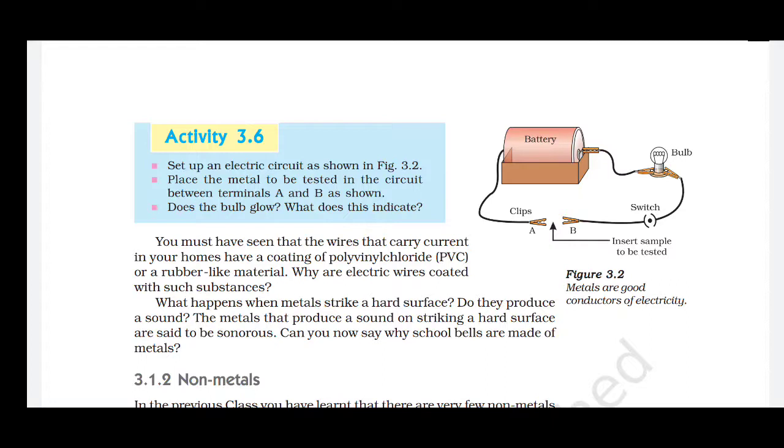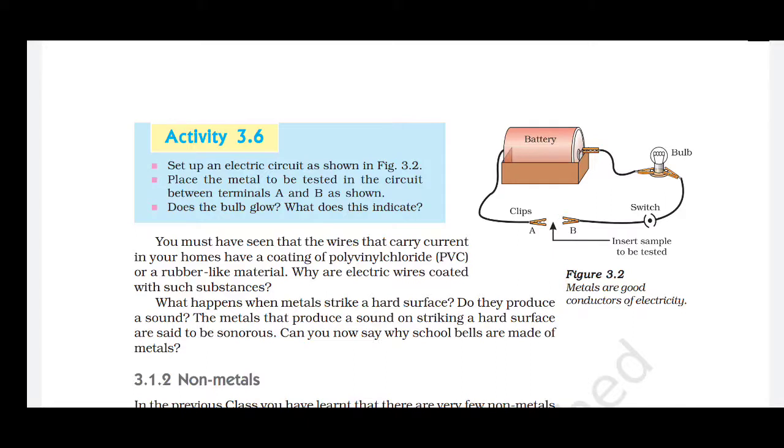Why are electric wires coated with such substances? So that when electricity is conducted through the wires, when we touch them, we won't get a shock. That's why they are covered with insulators like PVC or rubber materials.